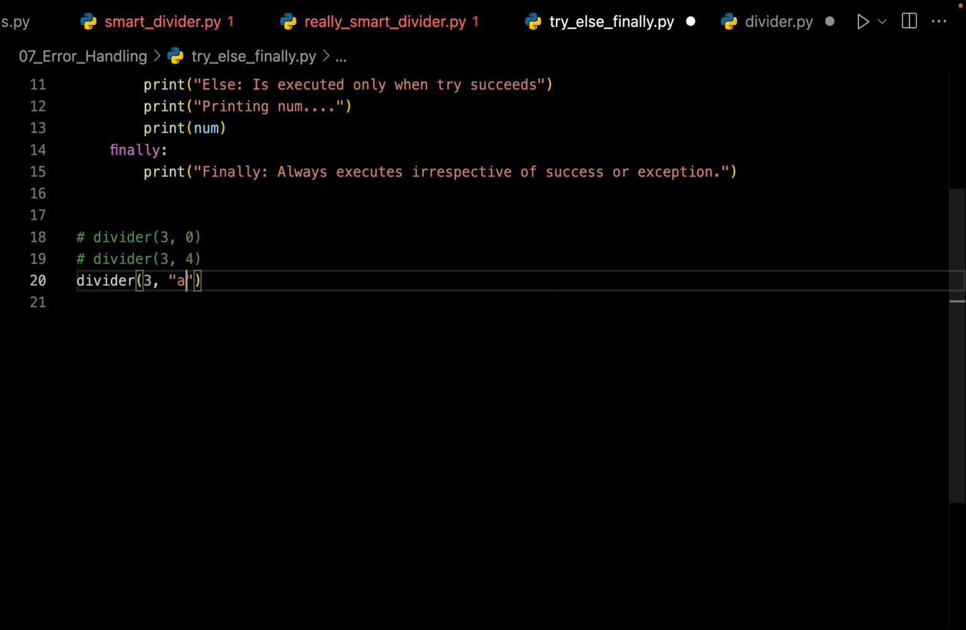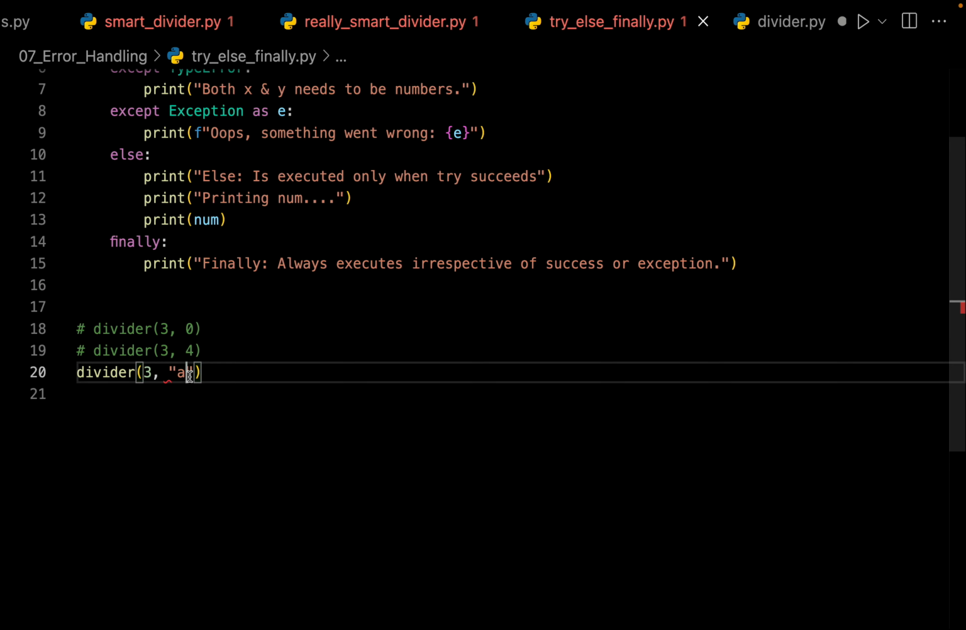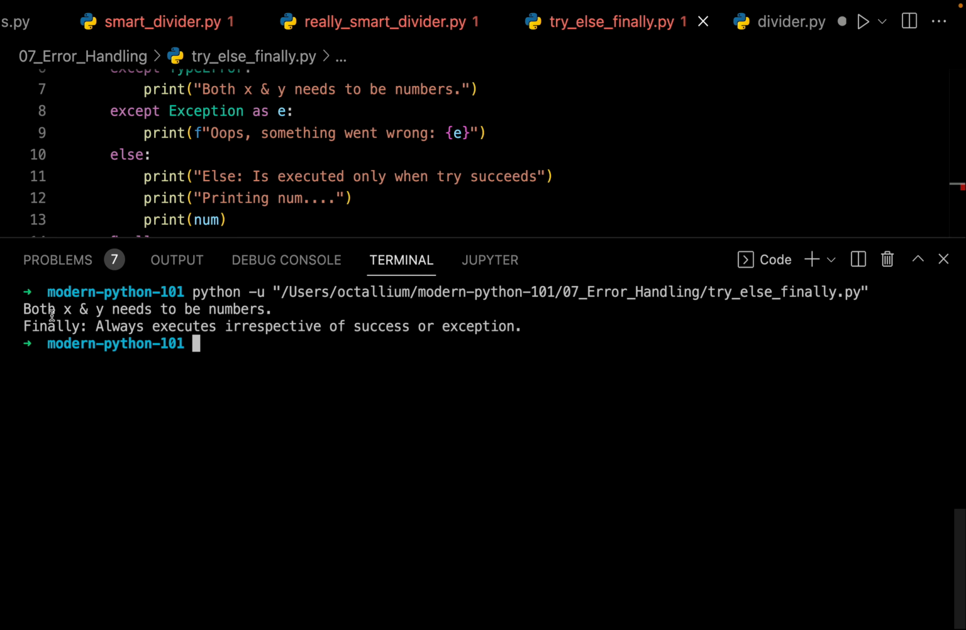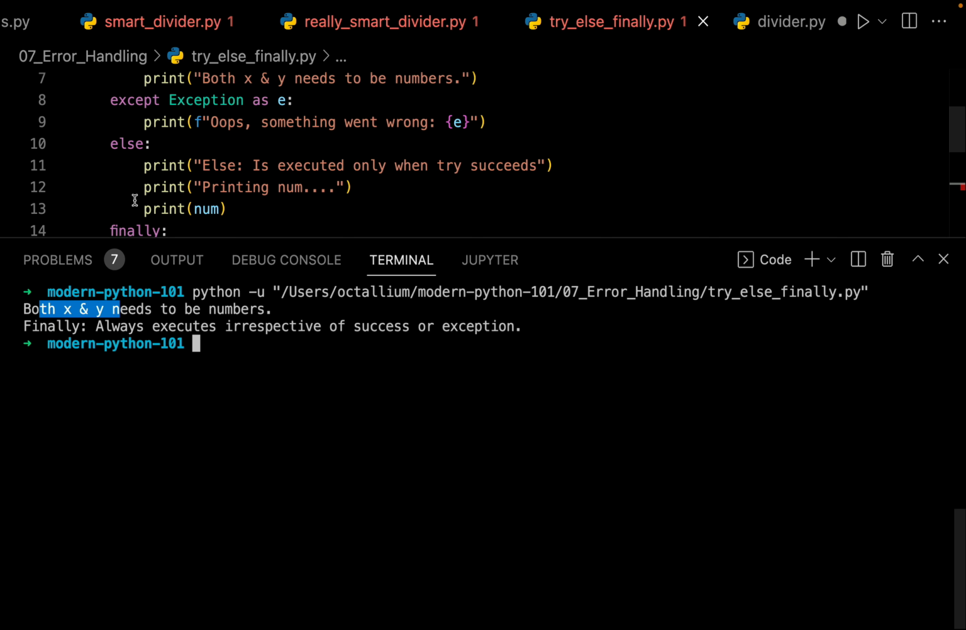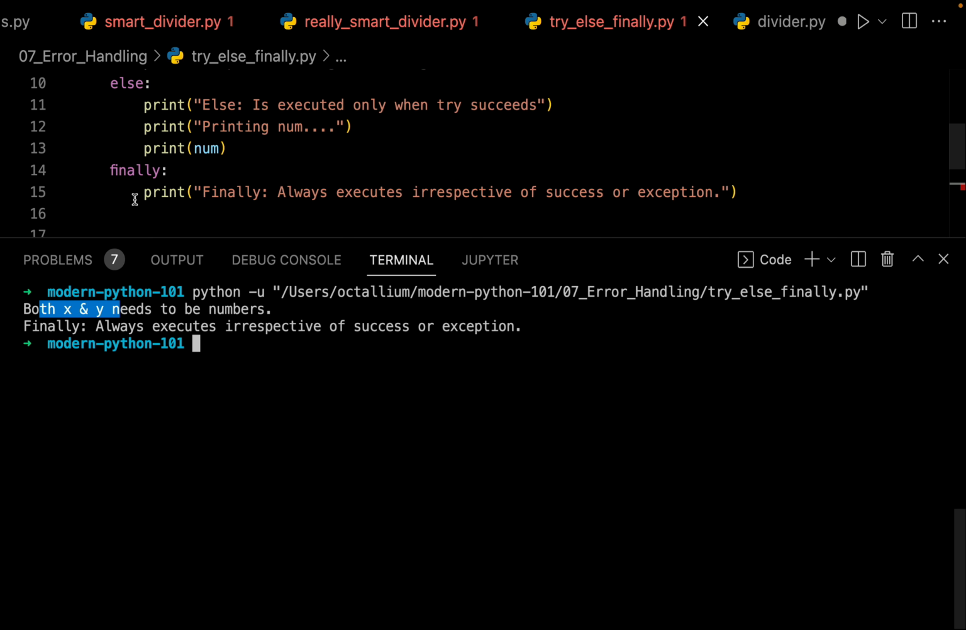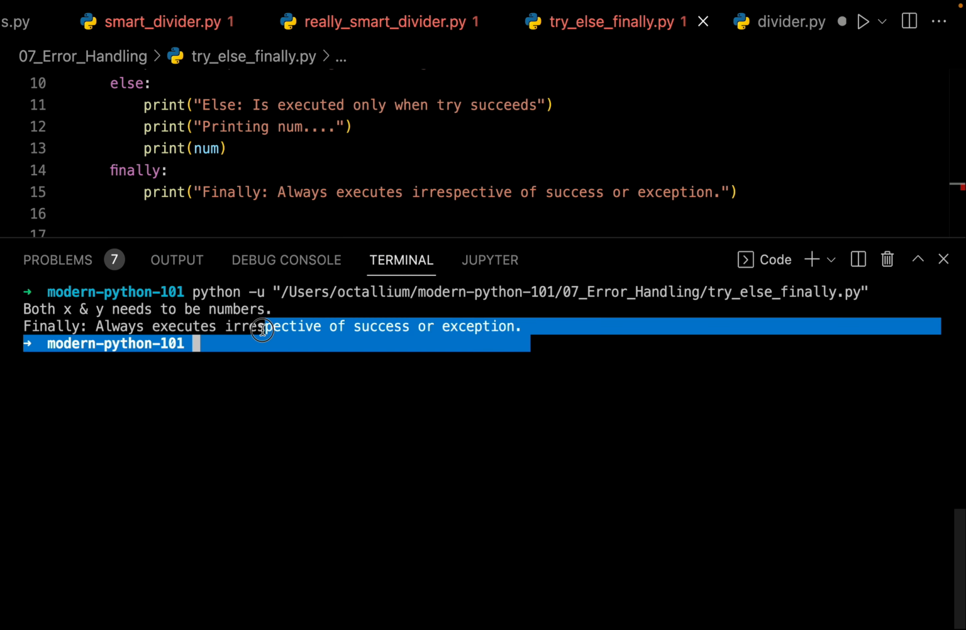So let me uncomment this. Since we have an error, our else block will not execute. Let me run this file for the last time. So here it is. We have a statement saying that x and y need to be numbers. The code inside the else block is totally omitted, but the code inside the finally block is executed, and we have the output right over here.